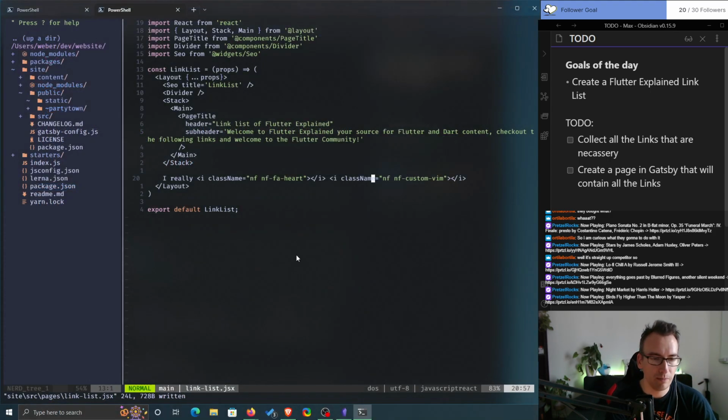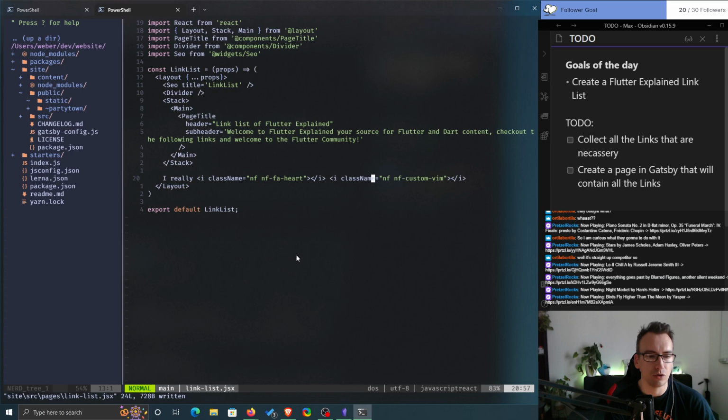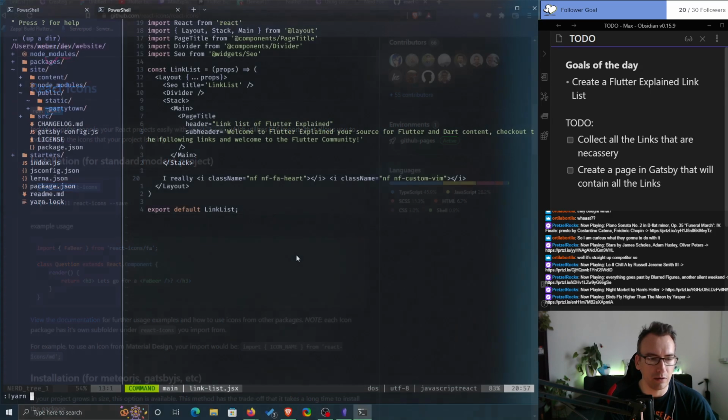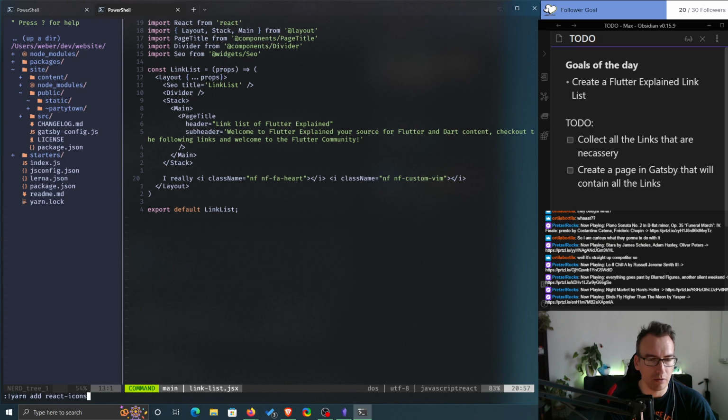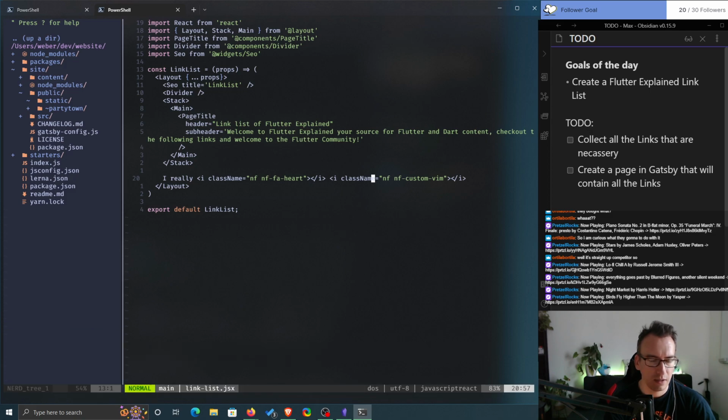No problem at all. So how can I install something? I switch now. Should I create? No, let's use this one, and then I can quickly say yarn add React icons. Running there will add dependency to the root other than itself, which might have been... That's correct.